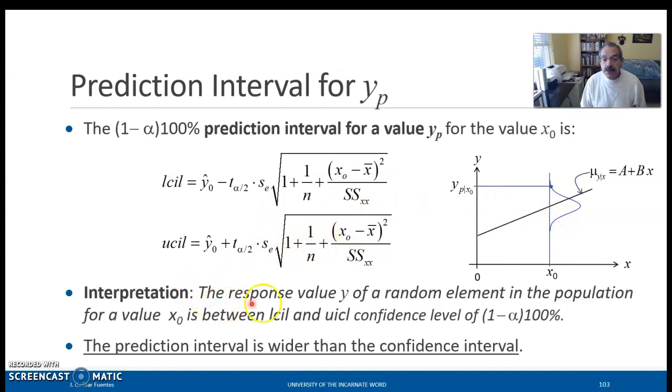Well, we say that the response value y of a random element in the population for a value x sub 0 is between these two limits with this confidence level. Again, this is the general interpretation. We'll see how we interpret this in an actual example. And as I said, remember that this prediction interval is wider than the confidence interval.